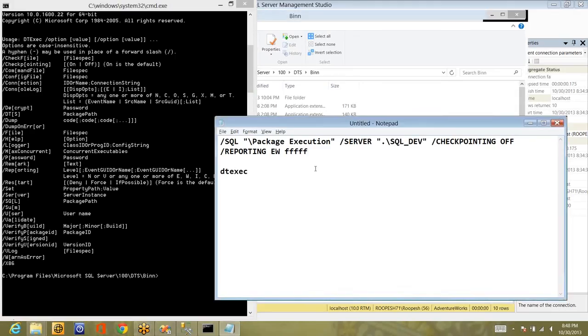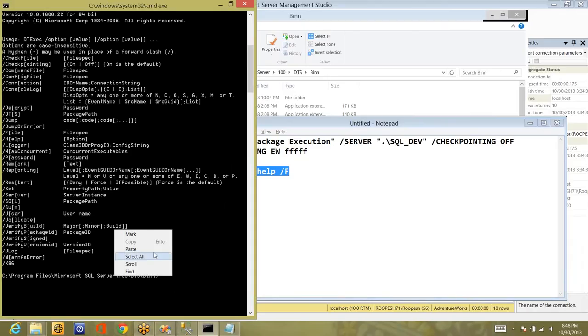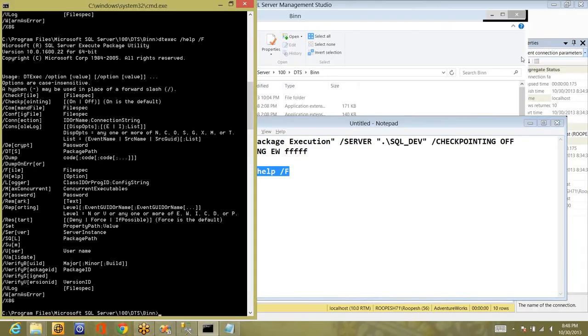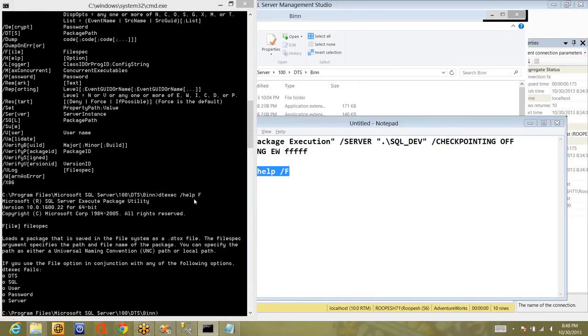I want to check /help of what is the option that I want to check. Let's say /f. So I'm copying it here. Okay, sorry. I've given the keyword, whatever it is option. The option is F, and if you see, F means file spec.